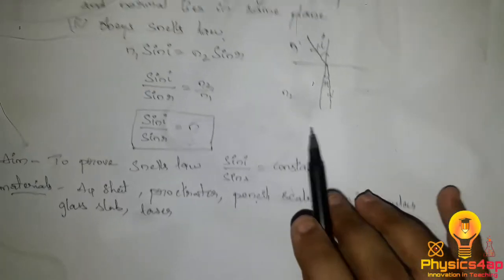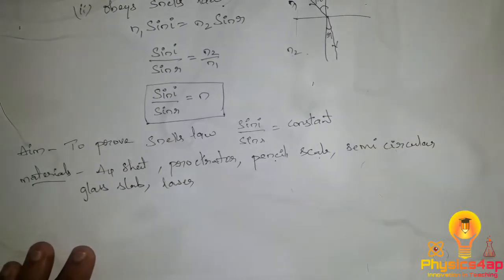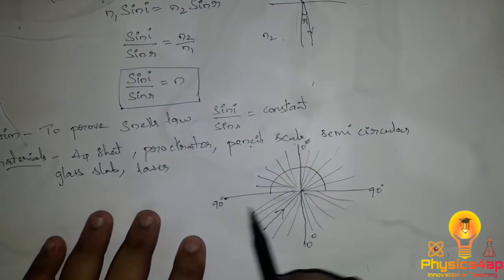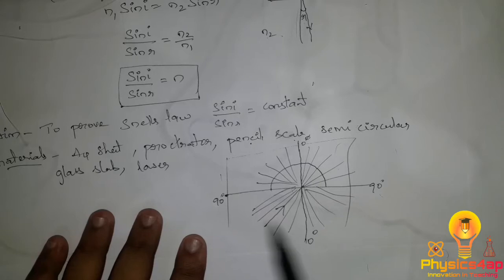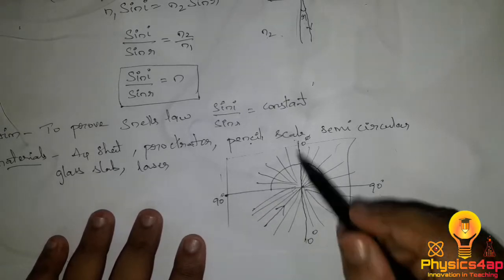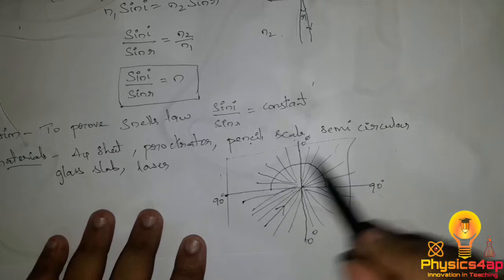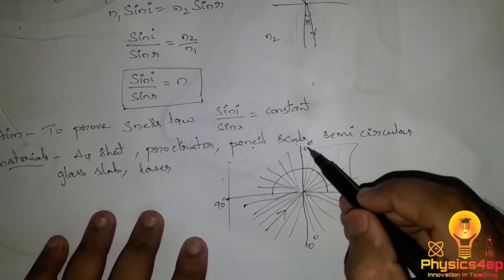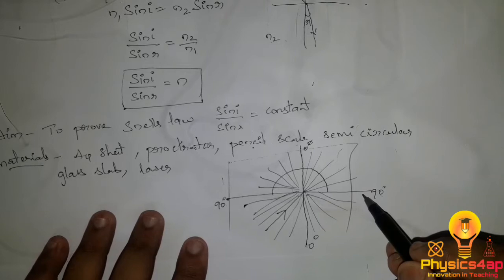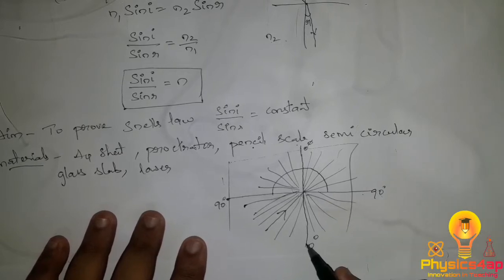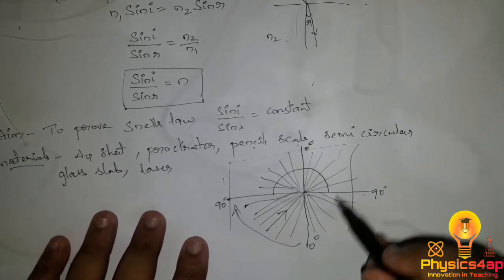So the procedure of this experiment is, we'll take an A4 sheet of paper, and on that sheet we'll draw two perpendicular lines, and mark the angles, starting from here 0 degrees up to 90 degrees, and again starting from here 0 degrees up to 90 degrees.